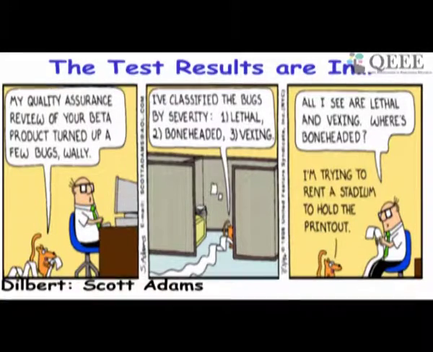So just see here that the developer, Wally, gives his program for testing to the tester, and the tester after some time appears and says, my quality assurance review of your beta product turned up a few bugs, and I have classified the bugs by their severity level: lethal, boneheaded and vexing. Because the bugs were too many, he classified them into different types, and then he looks at the bugs and says, all I see are the lethal and vexing bugs. Where are the boneheaded bugs? So it says, I am trying to rent a stadium to hold the printout.